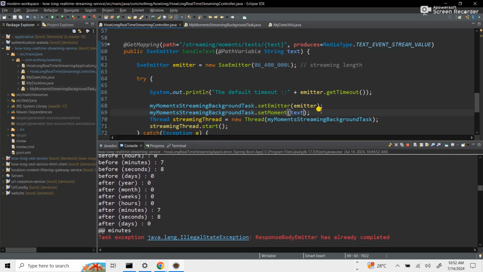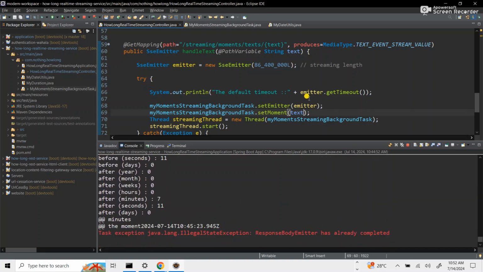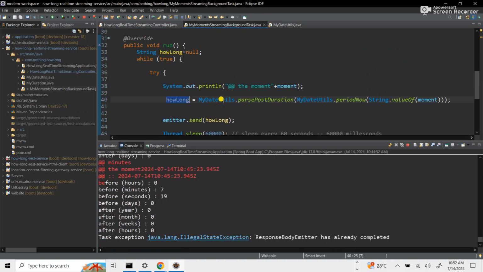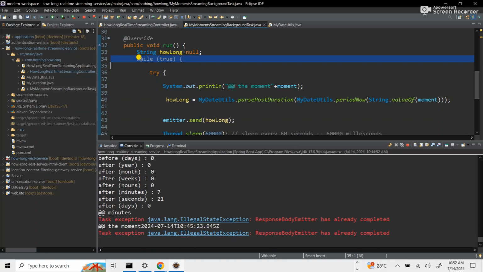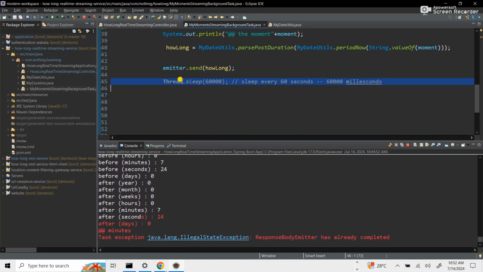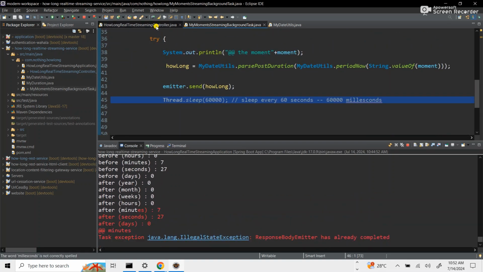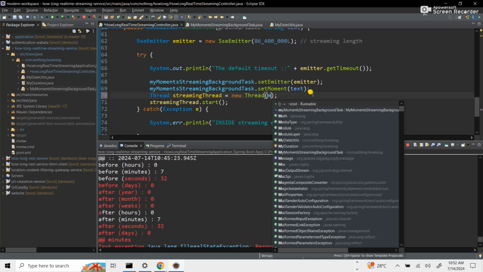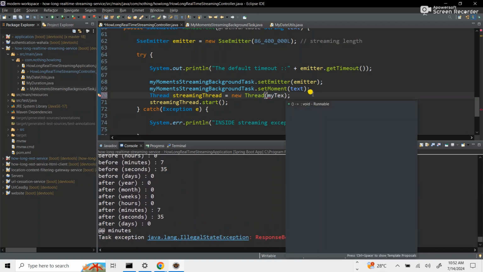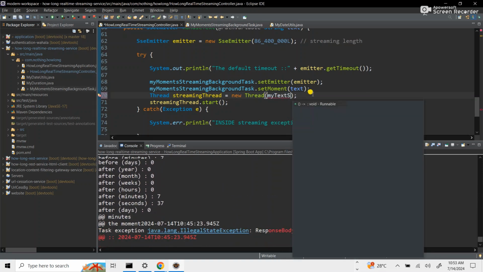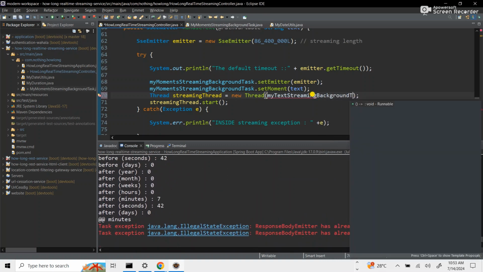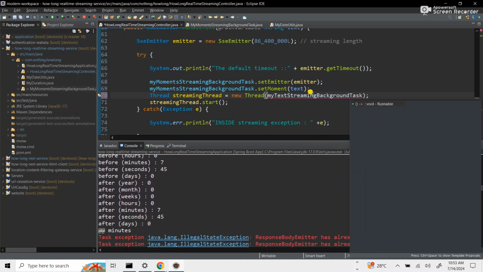Text streaming background task. What it means is that when the client logs onto the server, it doesn't terminate. We're just going to stream a text, just for you to know that it is the while true here, and the thread sleep here that is giving it that real time effect, that simulation of real time, and we have to write that. So we're going to create our own text object here. We'll call this one my text streaming background task. Alright, so that's the object.